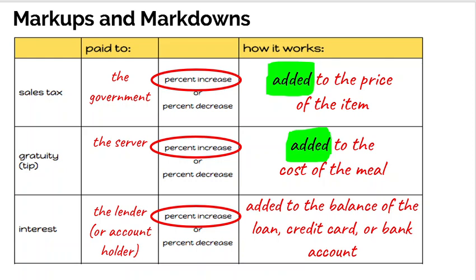Third, we talked about interest. Interest is something that gets paid to the lender. Sometimes that's the bank that you're borrowing the money from, or it could also be given to the account holder. We talked about if you have a savings account, it could also be something that's given to you because the bank is borrowing your money. This again is a percent increase type of question. Again, it's an amount that is added to the balance of the loan, the credit card, or the bank account. So please make sure you've written all of those into your notes. Again, if you need to pause the video, please do so before you move on to the next part.